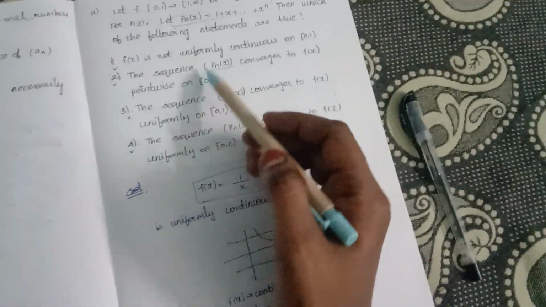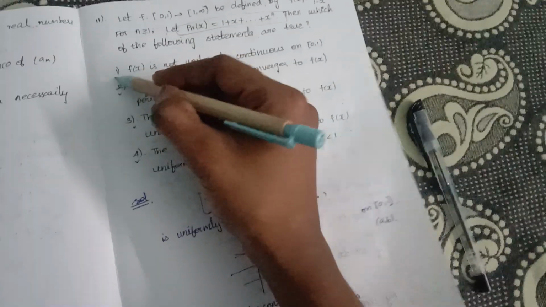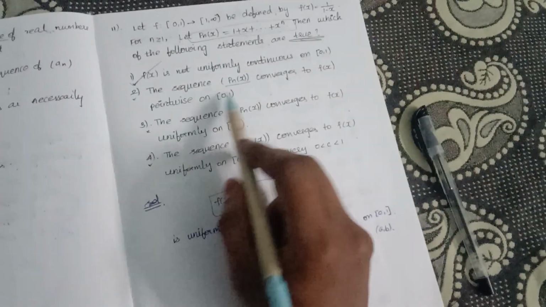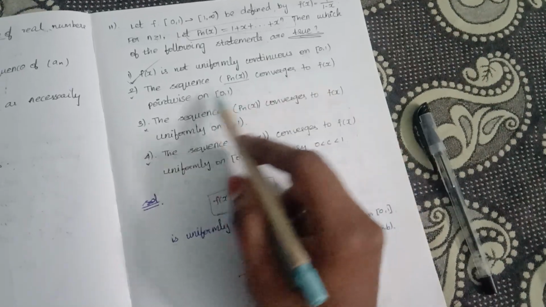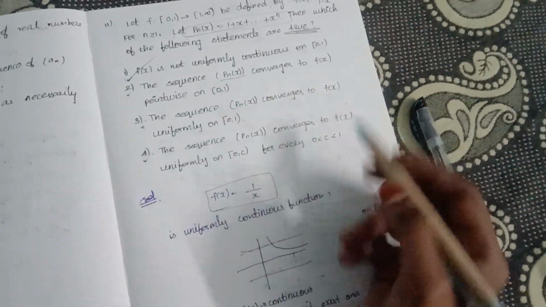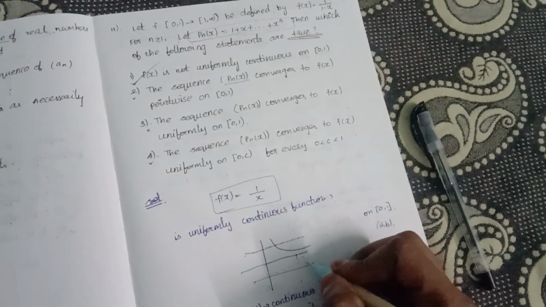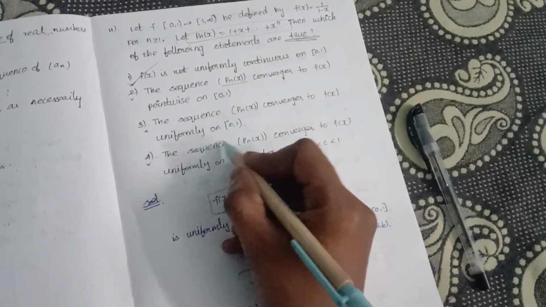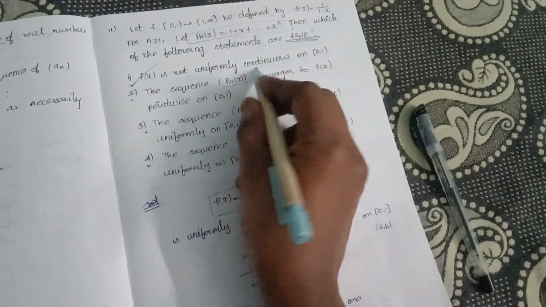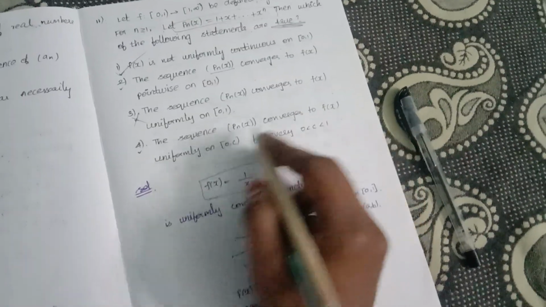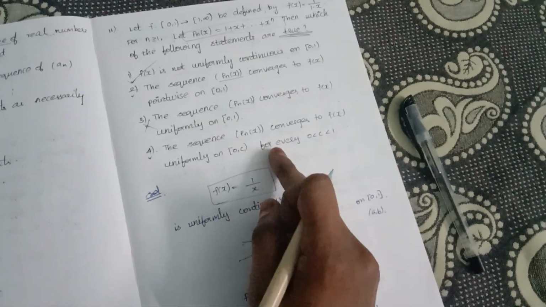So f(x) is not uniformly continuous is a correct option, and we have to prove which one is true. Then P_n converges to f(x) pointwise on [0,1). On [0,1) there is no uniform convergence, since f is not uniformly continuous, so this option is rejected. And P_n converges to f(x) uniformly on [0,1).